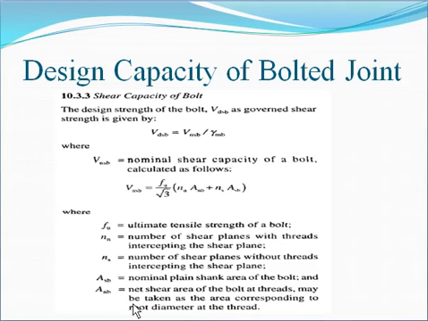Generally we take 0.78 times the nominal shank area. To find ANB, just multiply ASB by 0.78, because at the root diameter the diameter gets reduced, therefore the area is also reduced. This is all about the shear capacity of bolt.